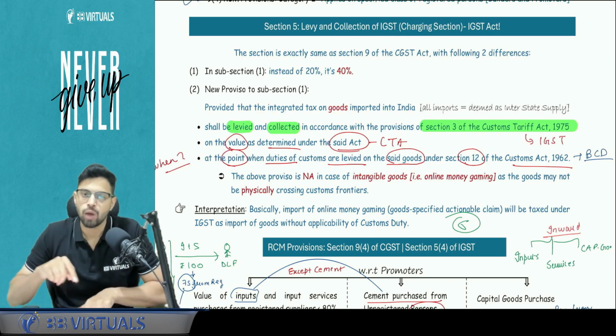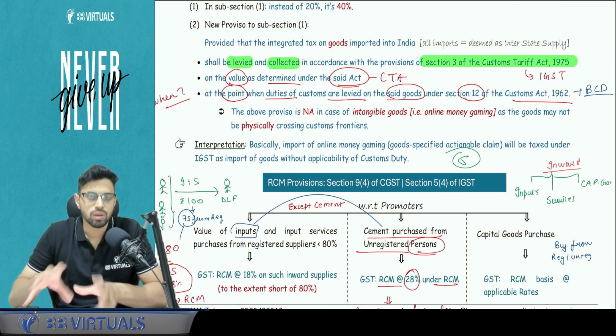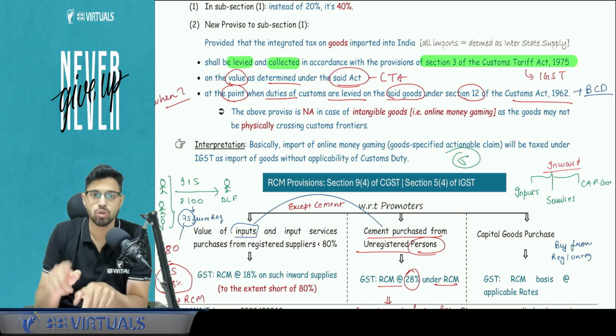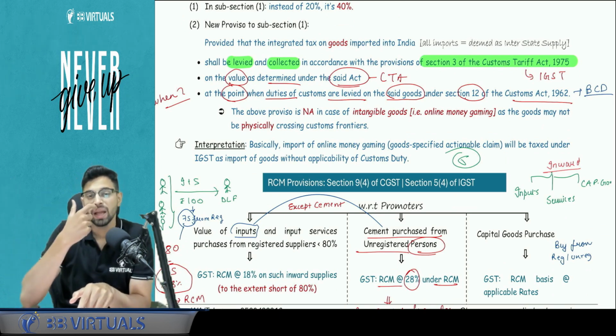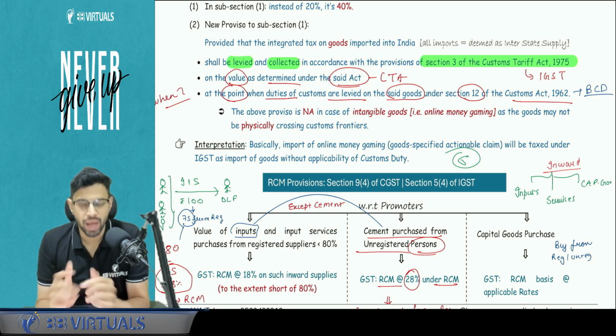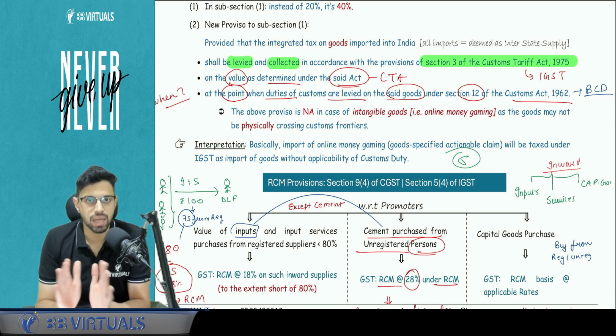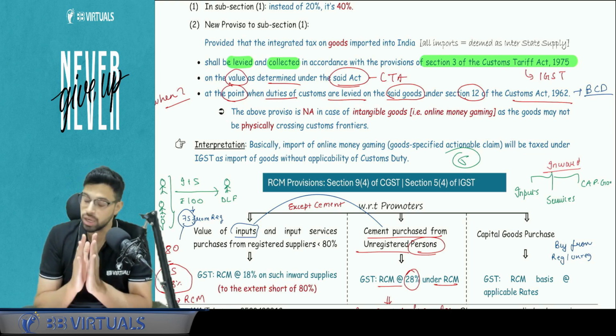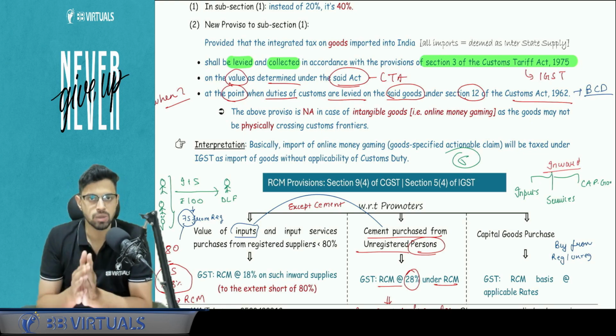Is this clear? Now one more thing, this particular provision that I talked about, with respect to the import of goods, power to the customs law, is not applicable on intangible goods. And what is an intangible good that we know? Online money gaming, right? That is very much under our GST law only, which I will be covering in the place of supply as well.